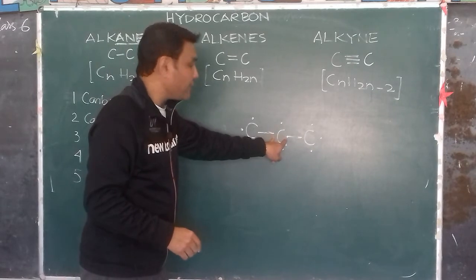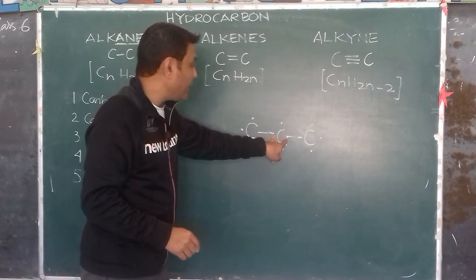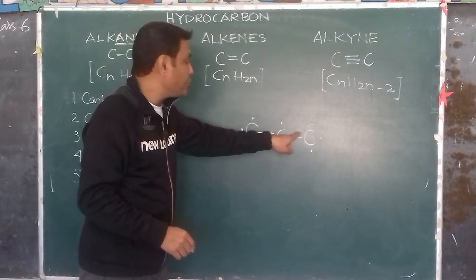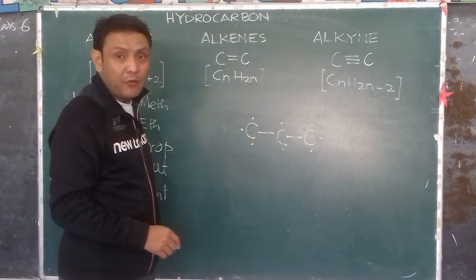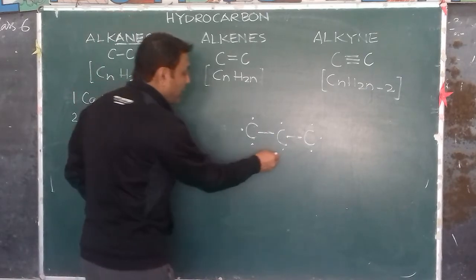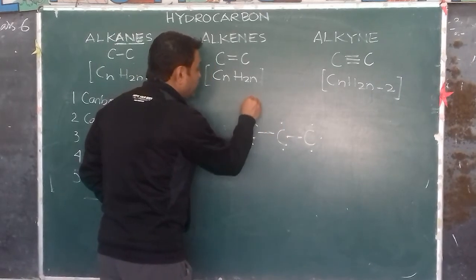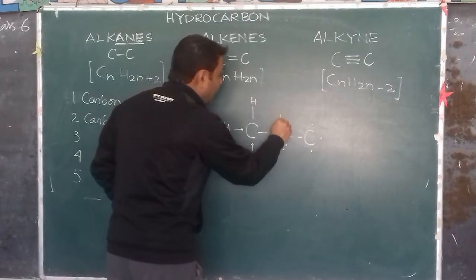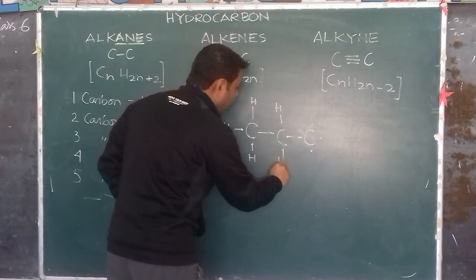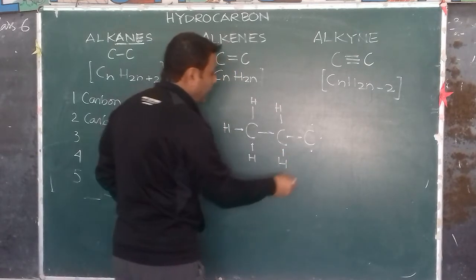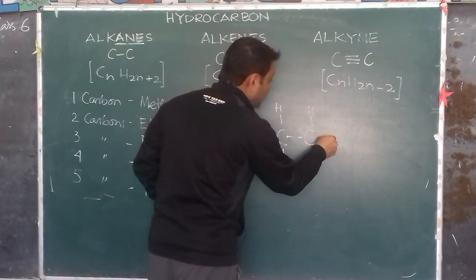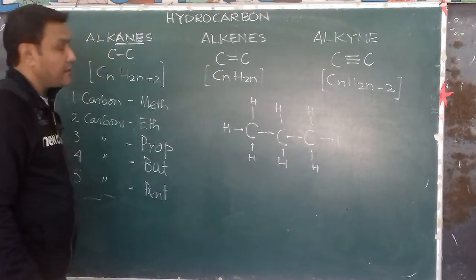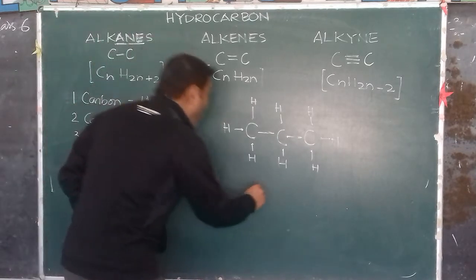So 2 electrons of the central carbon, the carbon in the middle, are being used in forming single covalent bonds with the other carbons. Now how many are free? 2. So one hydrogen comes in, another hydrogen comes in, and each forms a single bond. Since it's a hydrocarbon, bonds have to form between carbon and hydrogen only. So this is the structural formula of propane.